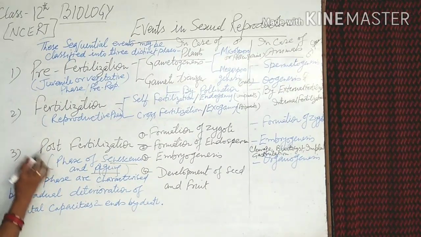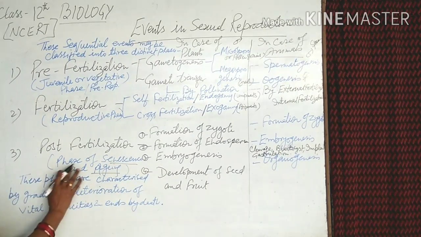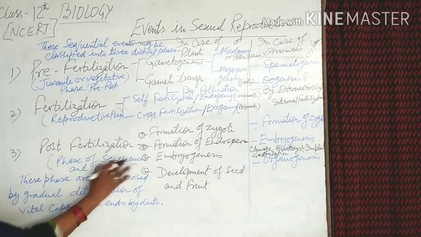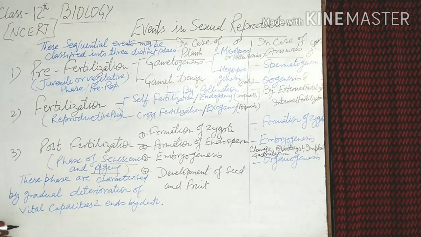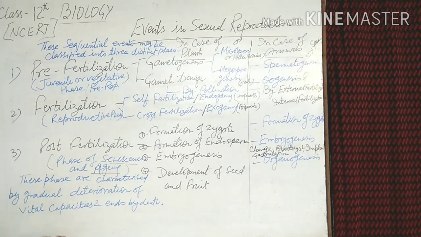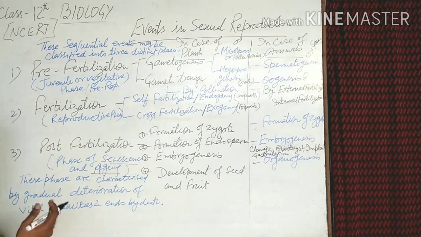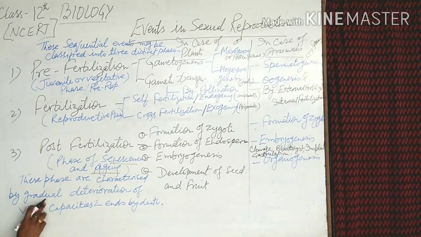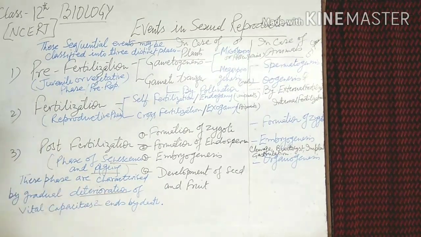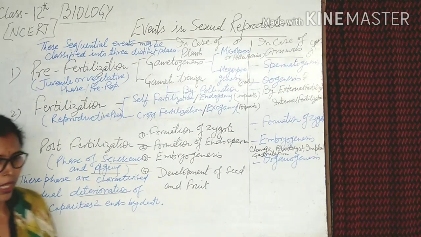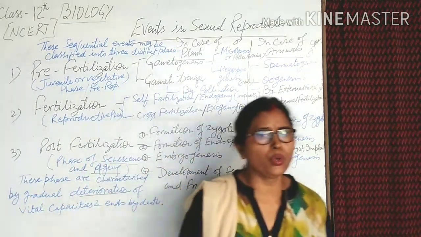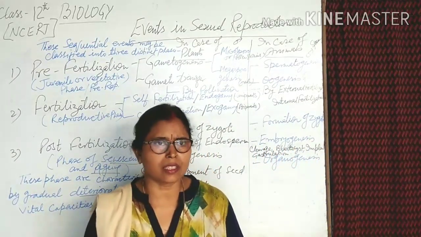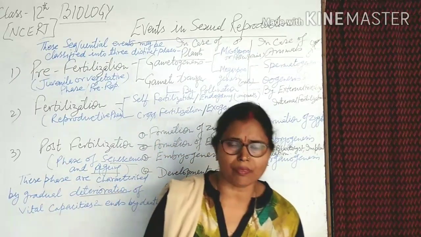And the most important terms: senescence and aging. These are the last phase of the life cycle, related to both plants and animals after the maturity stage and old age. These phases are characterized by gradual deterioration of the vital capacities and by death. Before death, the whole body is very weak, meaning maximum cells deteriorate and lose the capacity to function.